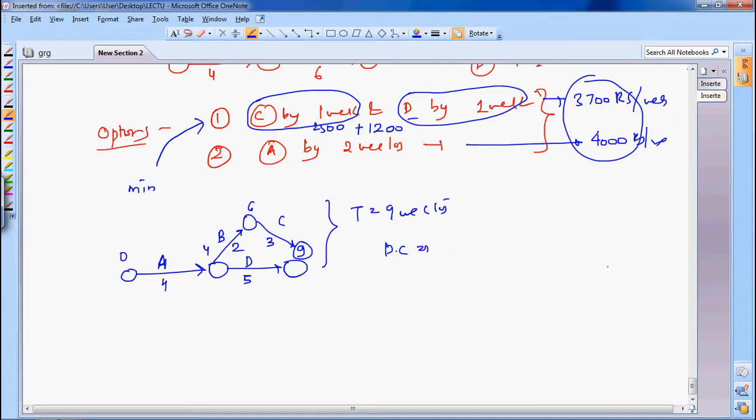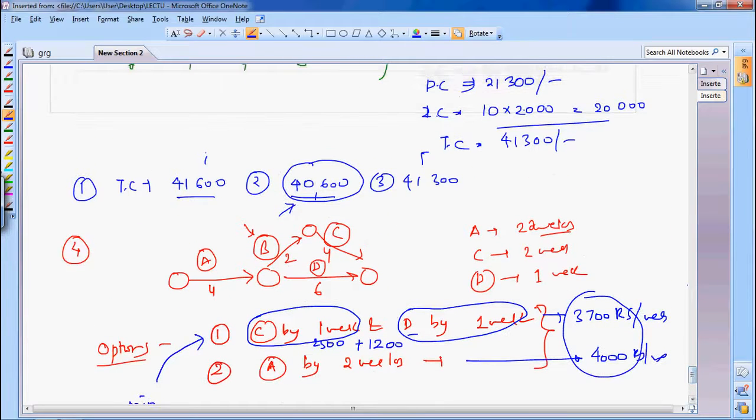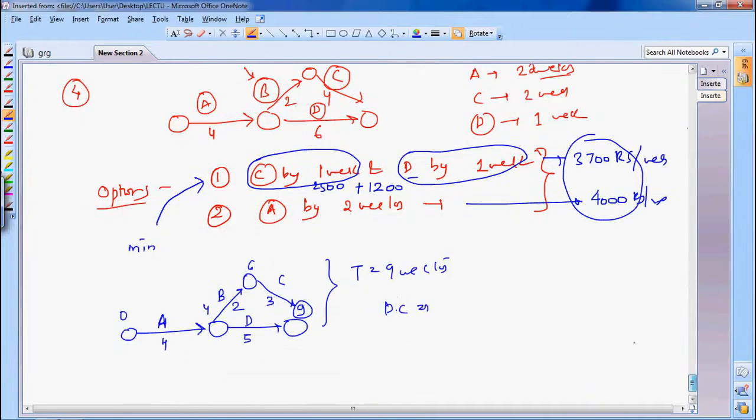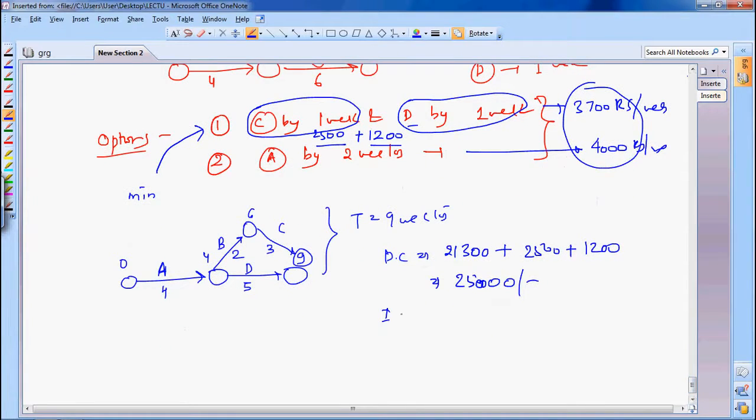Let's talk about direct cost. In the previous case, the direct cost was 21,300, isn't it? You crashed C by 1 week and D by 1 week, so you have 2500 plus 1200. So in 21,300 you can directly add about 4,000, so you are getting 25,000, isn't it? What is your indirect cost? 9 into 2000, so you are getting 18,000, isn't it? So overall cost is how much? Total cost is 43,000.